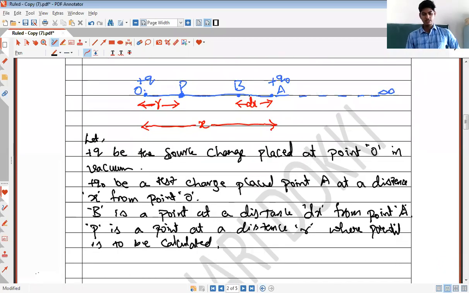Is this diagram clear? I'll tell you why we have chosen A and B and all those things, and we'll derive it in the next class. Is the diagram clear?